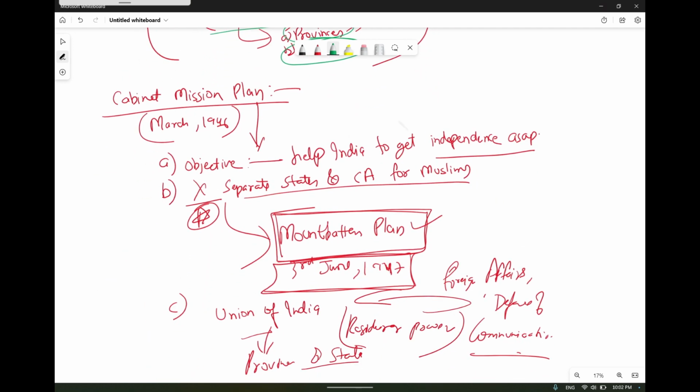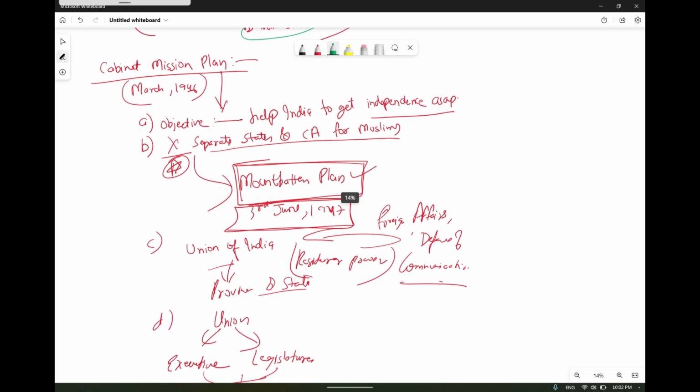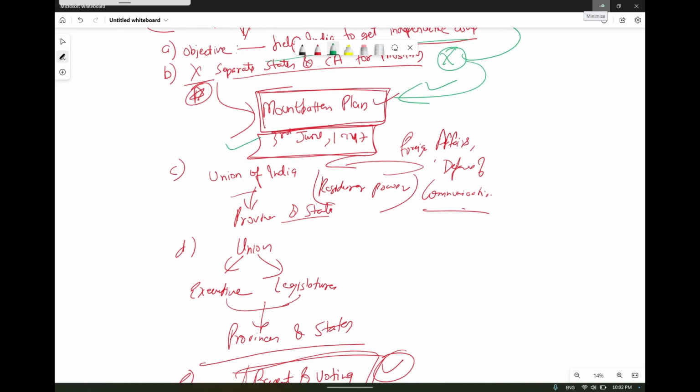Now in the Cabinet Mission plan, the objective was to help India get its independence as soon as possible. A separate state for the Muslim League was not accepted under this Cabinet Mission plan, but through the Mountbatten plan it was accepted, and on 3rd June 1947 it was assented. A statement was given by the British government on 3rd June 1947 that Muslims can make their separate state. Now the Union of India will be through this Cabinet Mission plan.